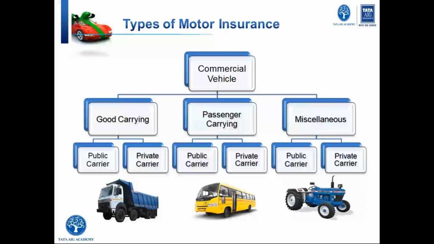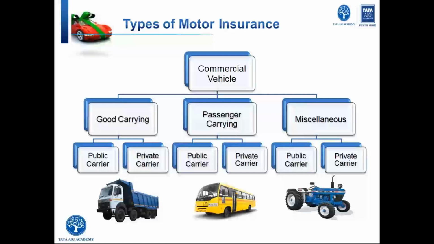Third, we have miscellaneous vehicle. Now, what do we mean by miscellaneous vehicle? So, miscellaneous vehicles are basically the vehicles which neither carry goods nor carry passengers. So, those vehicles which neither carry goods nor passengers are termed as miscellaneous vehicle. Now, what kind of miscellaneous vehicle? So, let's take an example. For example, you have a crane. Now the crane neither carries goods nor carries your passengers. It is used for certain commercial work, so that will come under miscellaneous.